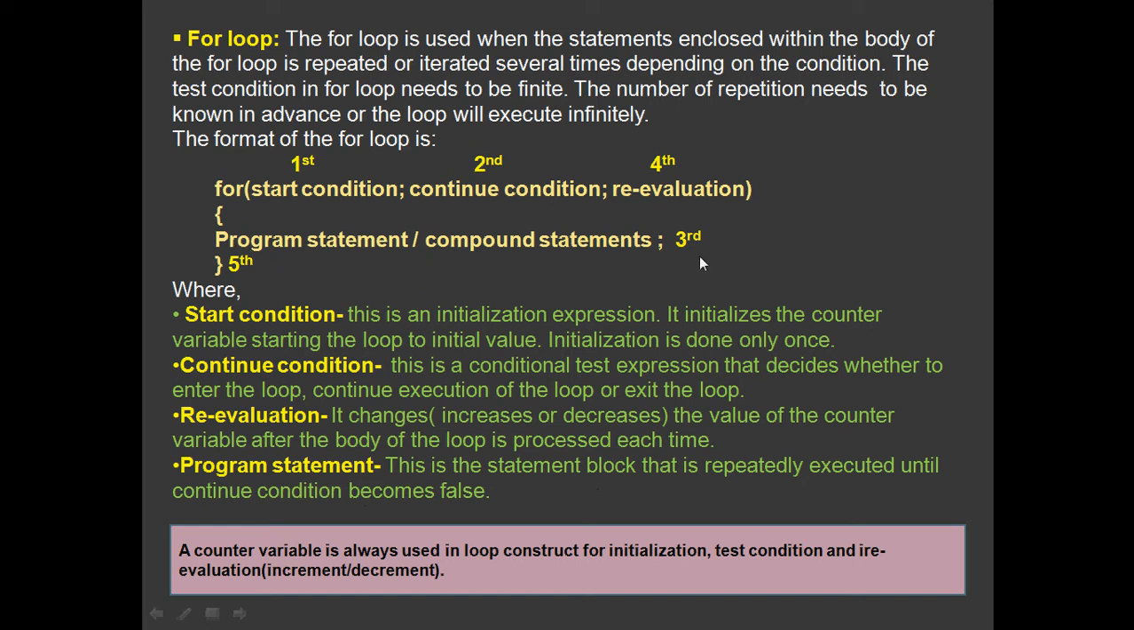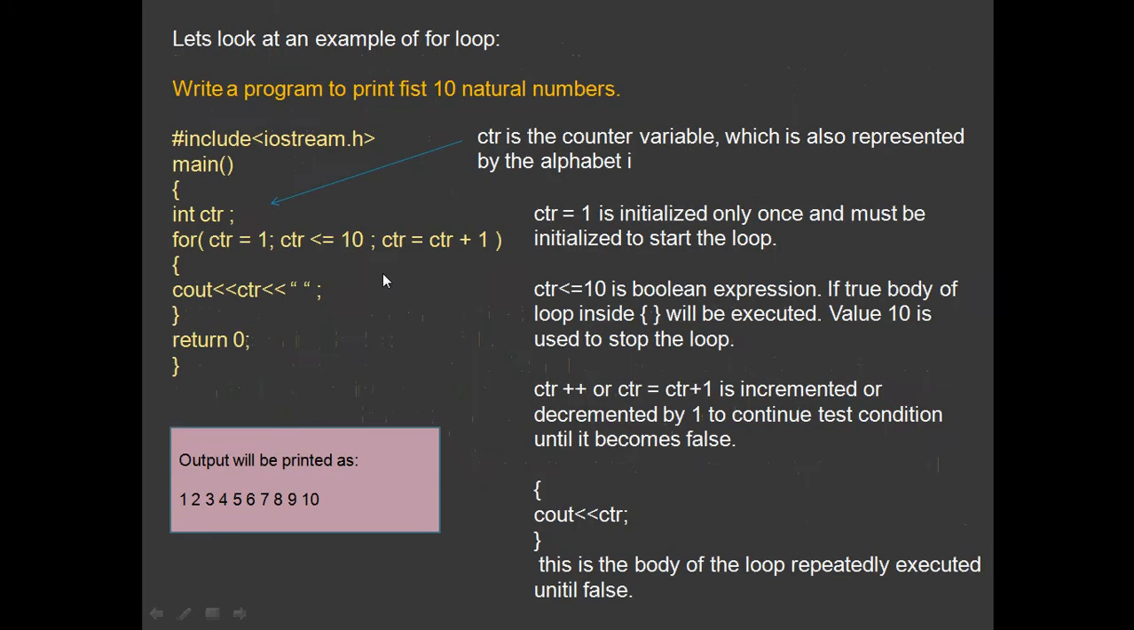So this is the step number 3. So always remember in the for loop, the first is the initialization, second is the test condition, third is the program statement, fourth is the increment or decrement of the counter variable, and fifth will be, if this continue condition, test condition becomes false, it will come to the fifth step, that is the end of the for loop. Clear? So let's look at an example of for loop.